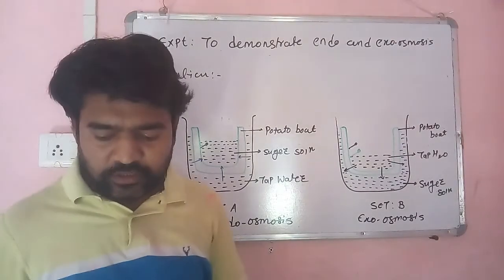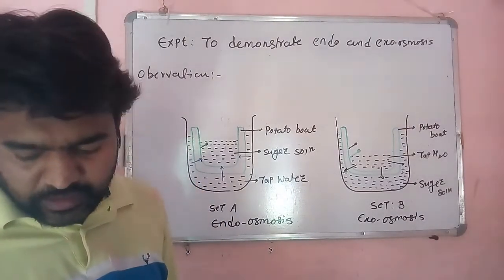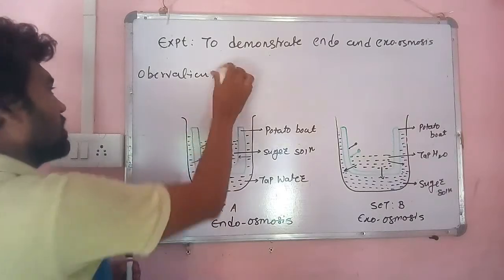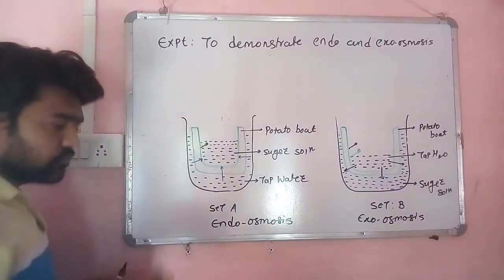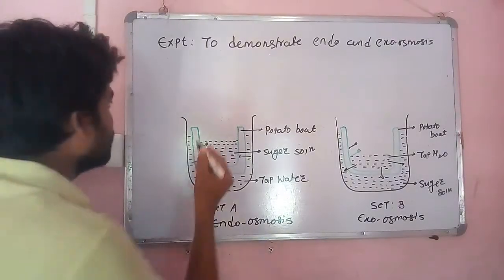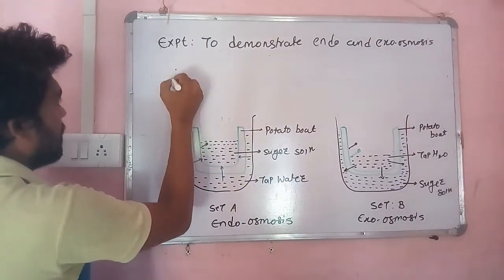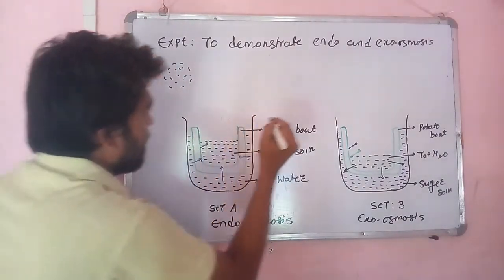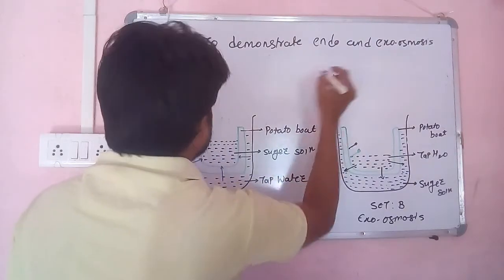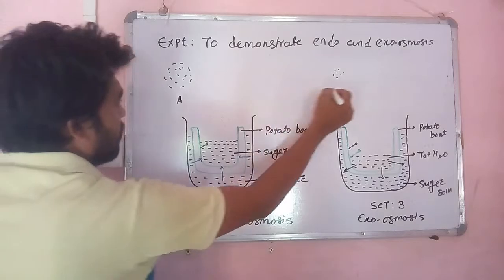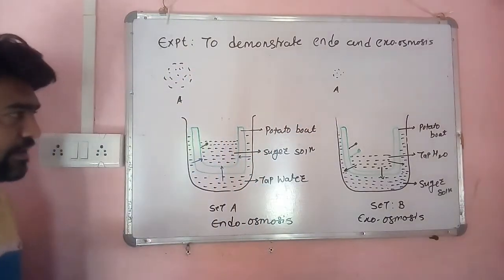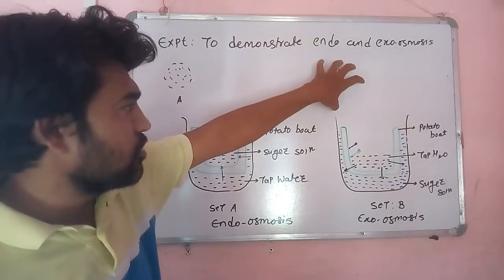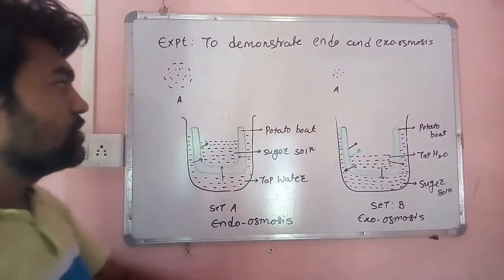Okay friends, so let's explain why it happens. Everyone knows what diffusion actually means. Because we are concerned with osmosis, we must first know diffusion. Diffusion is a simple phenomenon where, suppose these are the molecules at one location and these are the molecules at another location. This is the same molecule, molecule A and molecule A, but its concentration varies in the two locations. Here at the first location it is present in higher amount, however at the second location it is present in lower amount. So what does diffusion lead to?